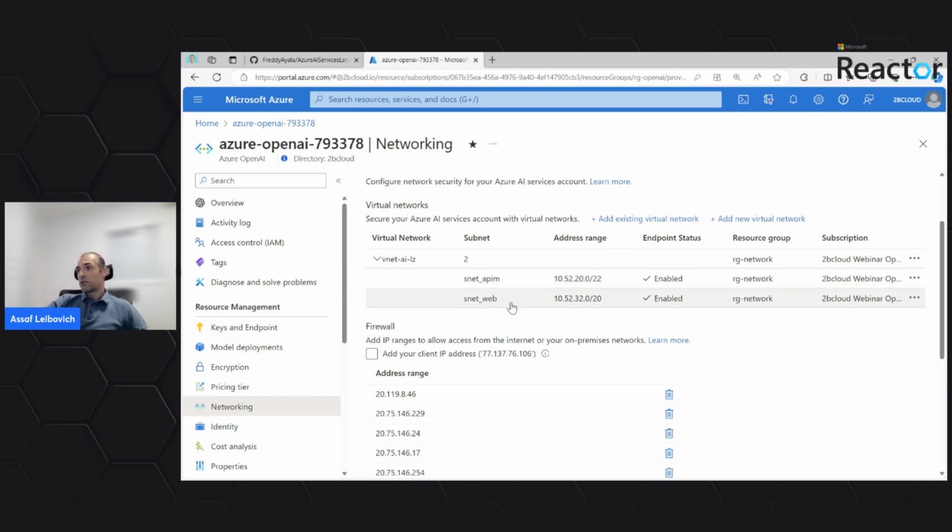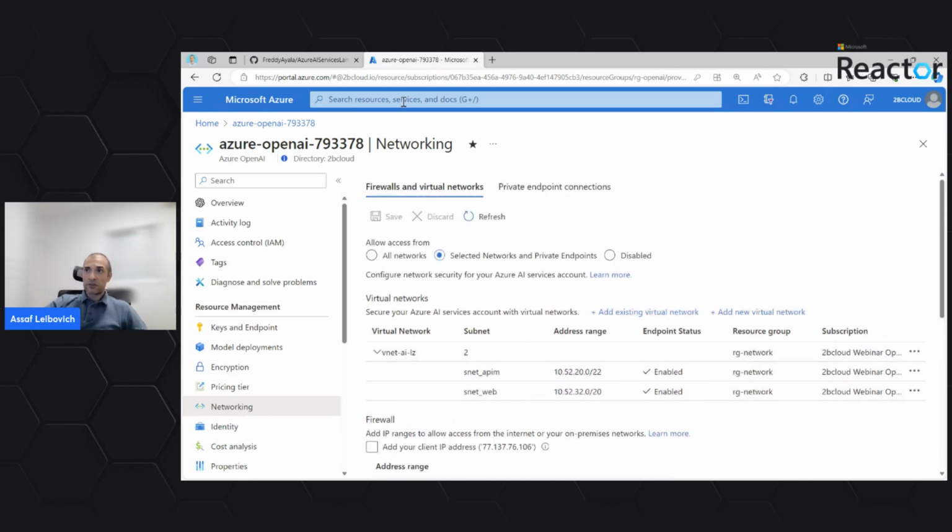And if we still want to have some connectivity from some public IP addresses, whether it will be our office IP address or some IP address of some external service that we would still like to be able to communicate with the service itself, we can define firewall rules to enable public connectivity, but only from specific whitelisted IP addresses.